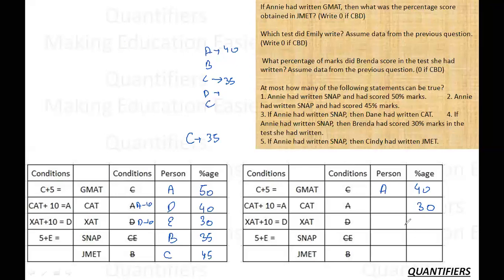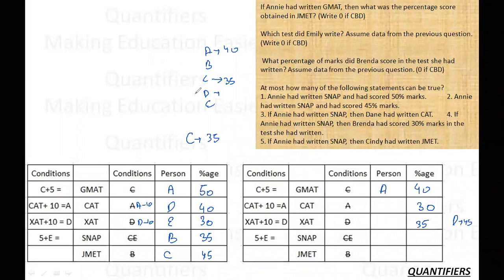ZAT can be either 30, 35 or 40. Why? Because only in these cases can I add 10 and make a larger score. And 40 is already allocated, so this must be 35. If this must be 35, then D must be 45.